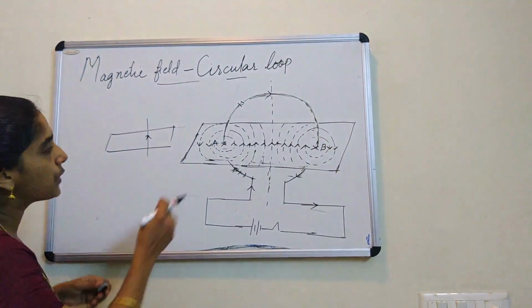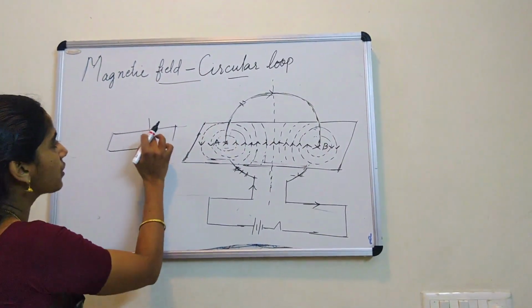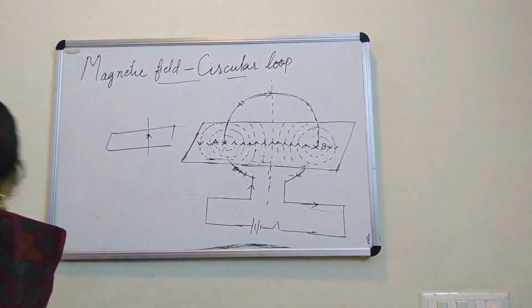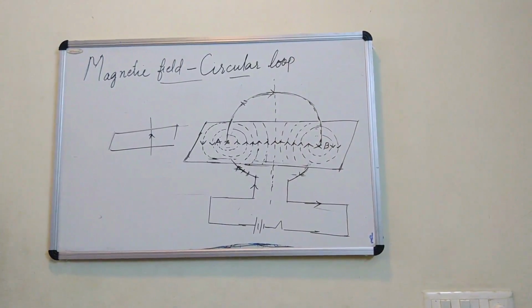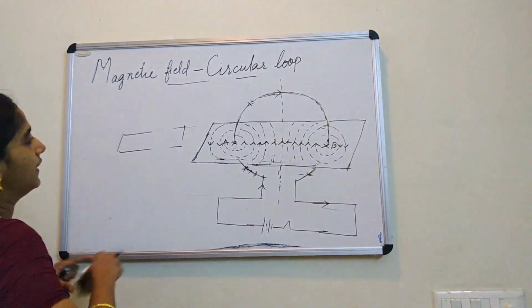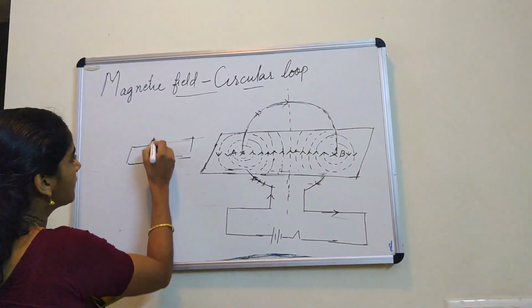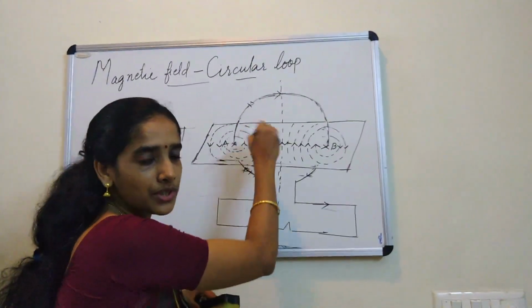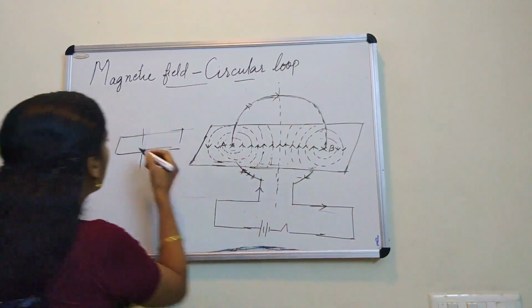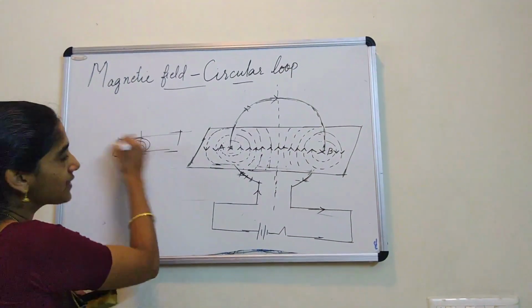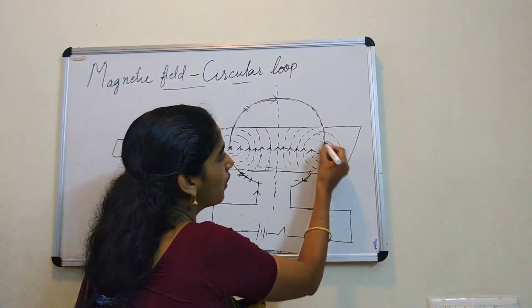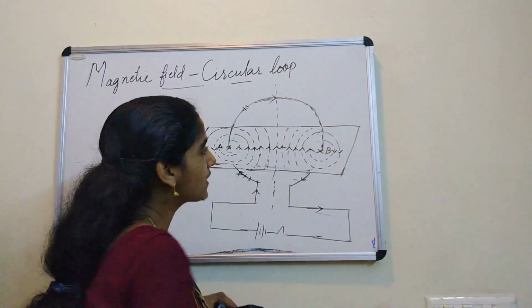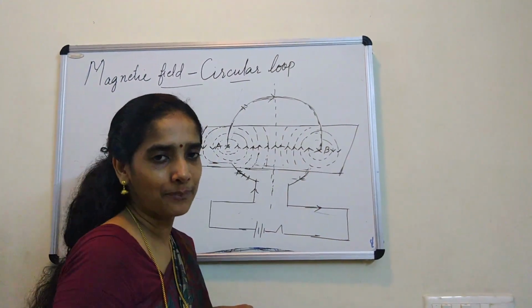So if this is the cardboard, I am showing this part, the part of the loop that comes in contact with the cardboard. That is this part. Again, you see what type of pattern we observed when the current was passed. We got the concentric circles. Again, here also, what type of pattern we observed? Concentric circles near the conductor.